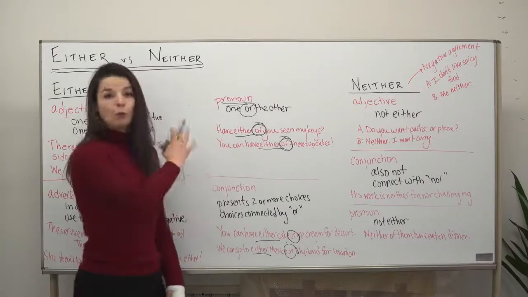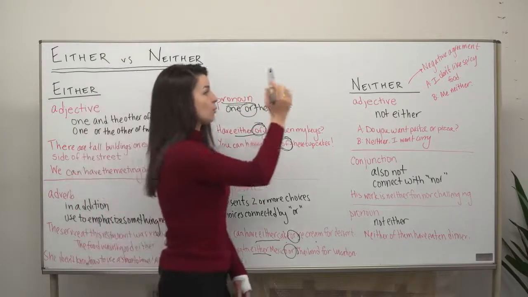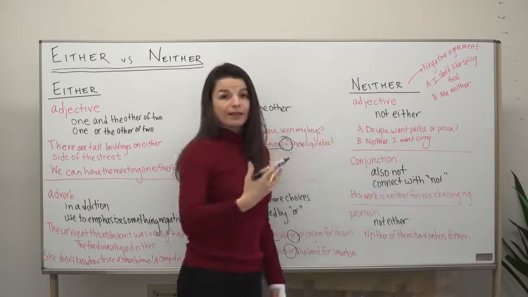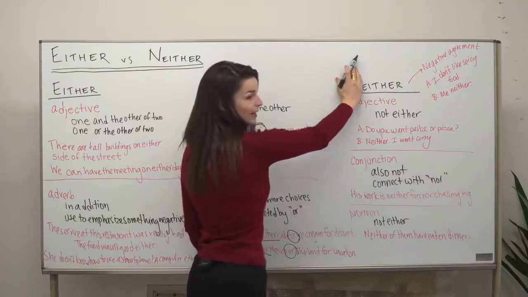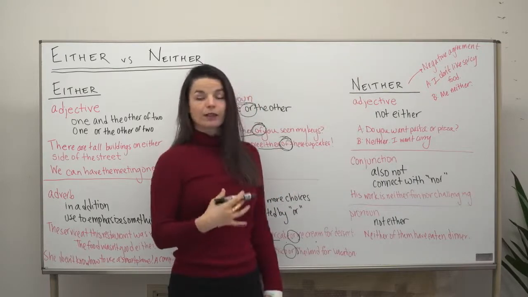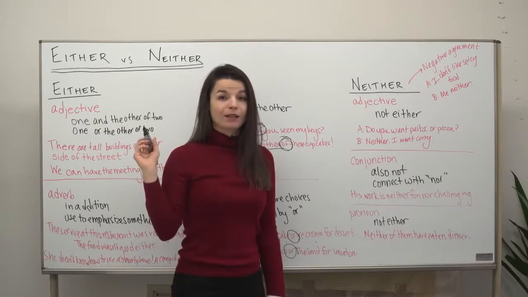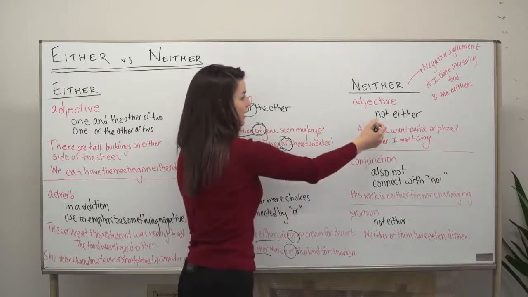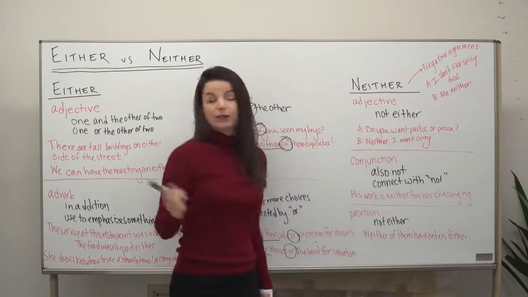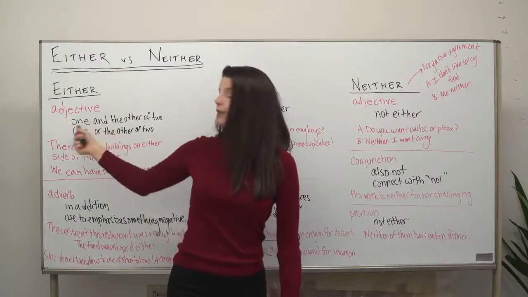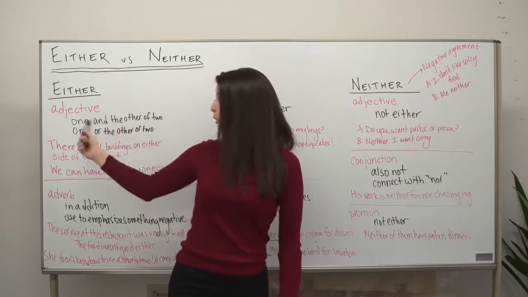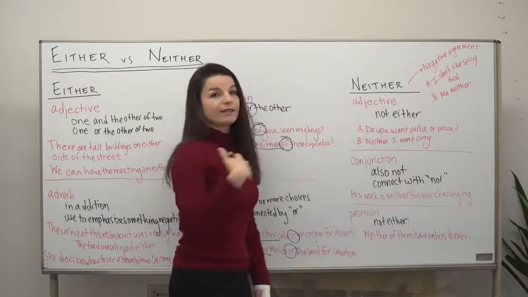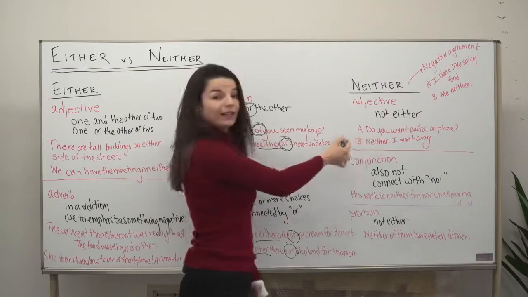All right, so with that, let's then look at the word neither. So here, we can see that either remains in the word. We just have an N at the beginning. So that tells us neither is really the negative form of either, meaning not either. That's the meaning of neither. So as an adjective then, we can assign the same meaning, not either. So we learned either as an adjective means one and the other of two, or one or the other of two. The opposite is true for neither. It means not either.